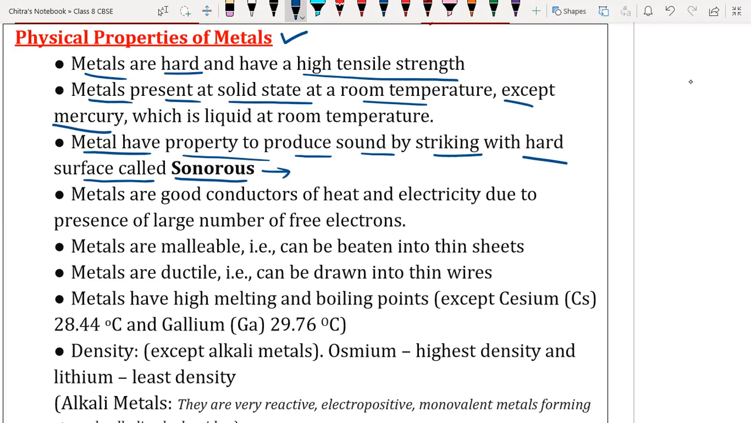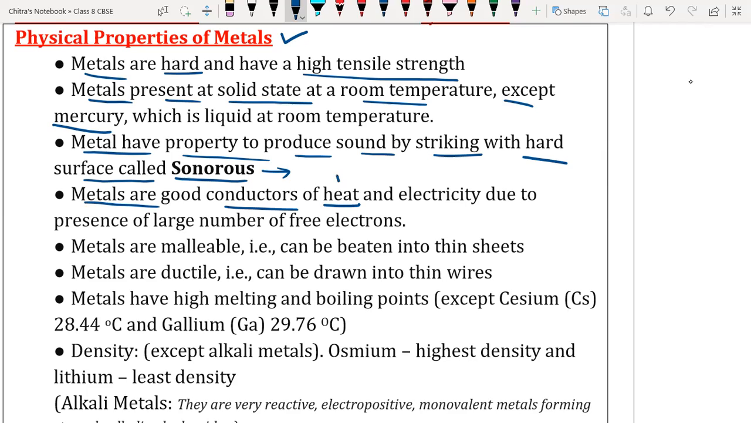Hence, we have school bells. They are made of metal only. You won't see metal bells made of plastic or other non-metals. They are always made of metals only. Even the bell in a temple is made of metal because it produces a sound. Sir, if we drop a steel plate, it makes a ringing sound. Yes, yes.